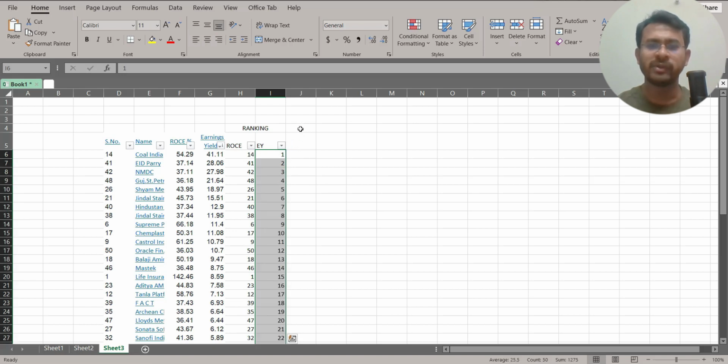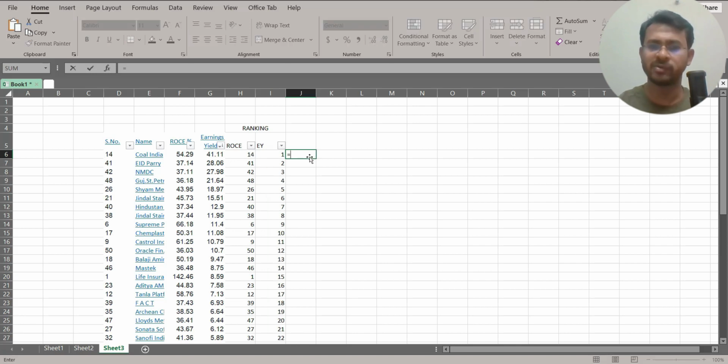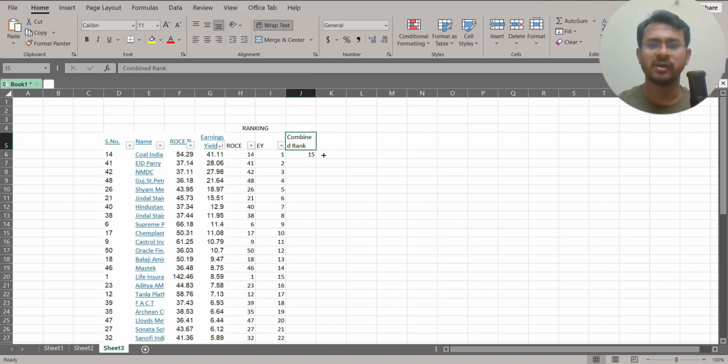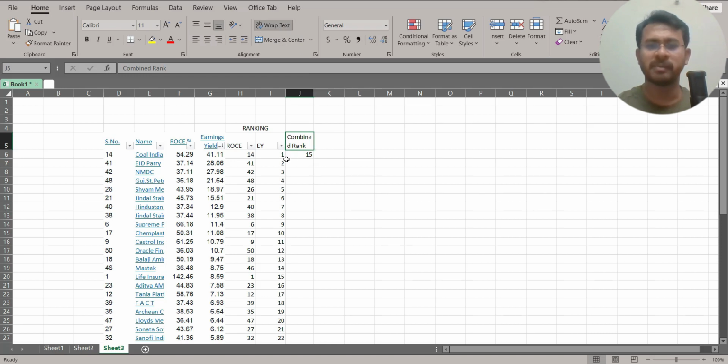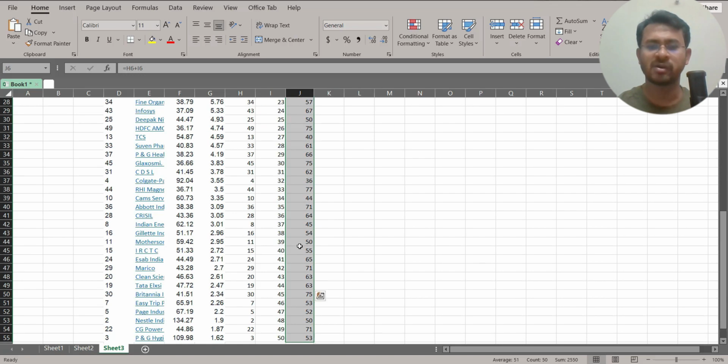And now we will find out the combined number for both of these. What do you mean by this? Now we will make a summation of this plus this. This is a combined rank. Okay, let's say combined rank. This is your combined rank, and we have found out your combined rank by adding this and this. Now if we do it for all of them, we can find out the combined rank.